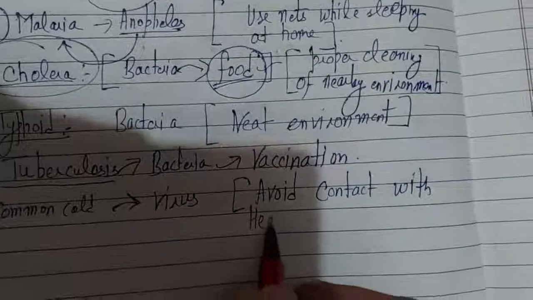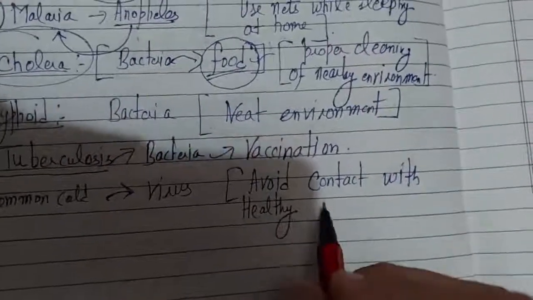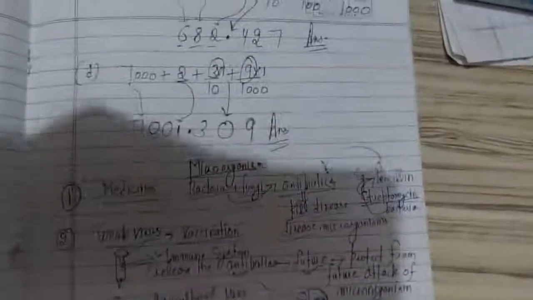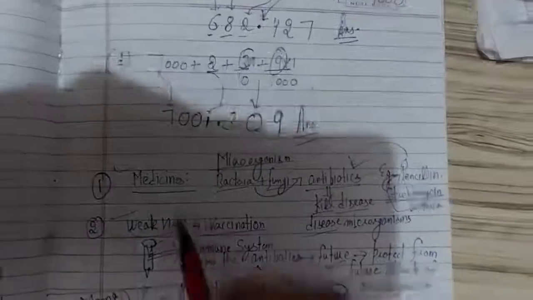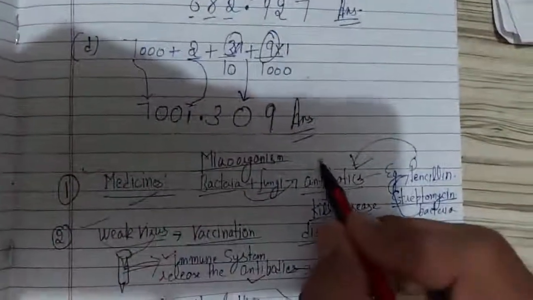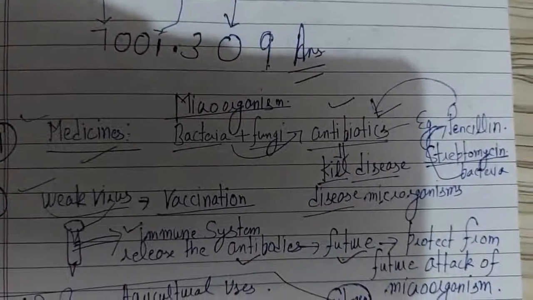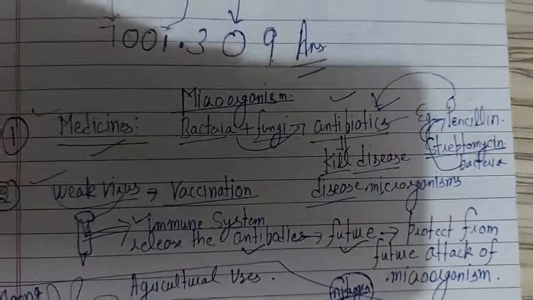So I'm going to review what we have done today, and then we are going to end our lecture. Mainly we have done how microorganisms are useful in medicines. Some microorganisms are used in making antibiotics, and antibiotics kill microorganisms.